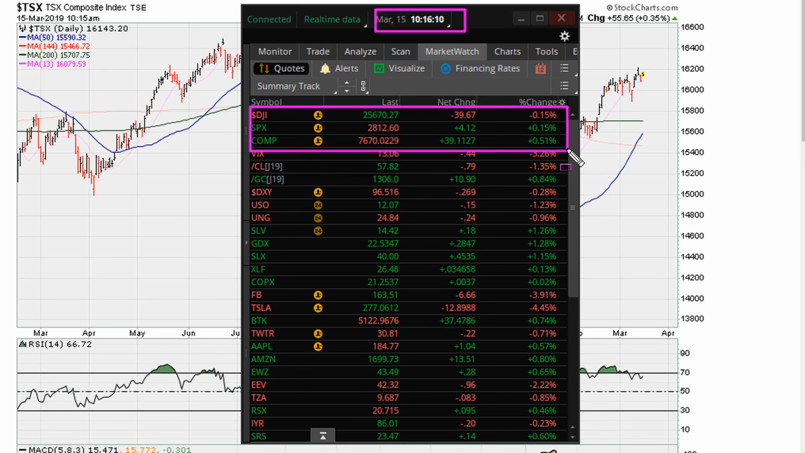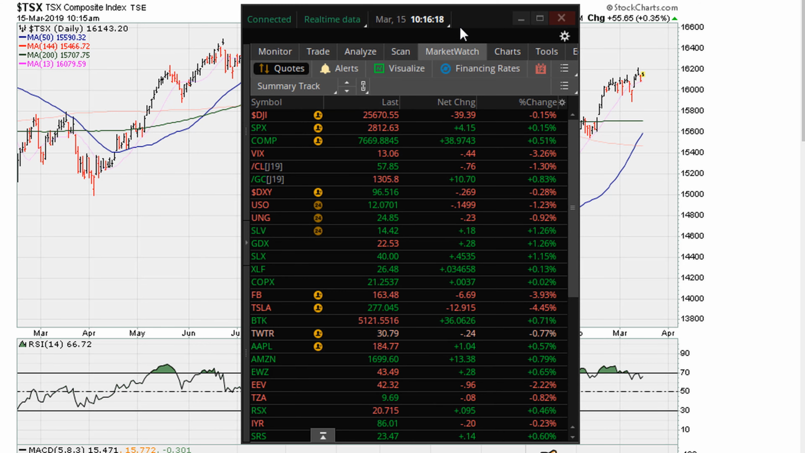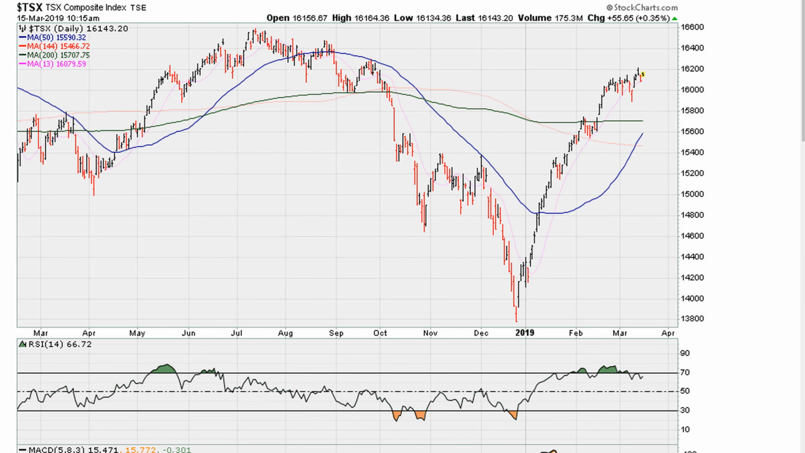This is how the US markets are trading. Let's take a look at the TSX, the Canadian market, and we're going to be taking a look at the smaller time frame. We'll begin with the daily here.